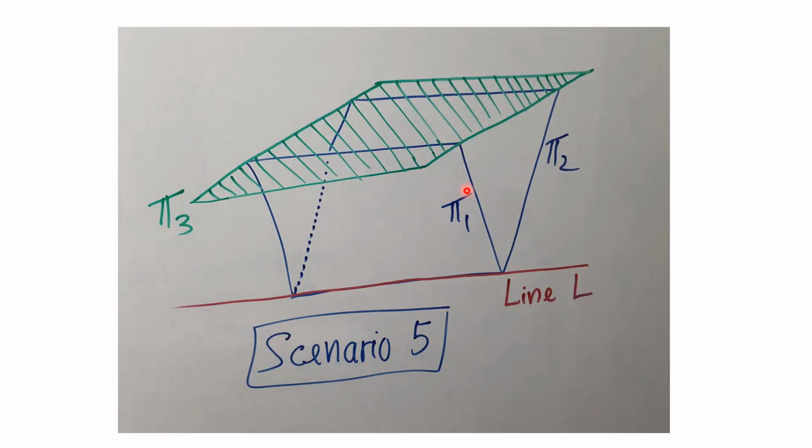And lastly, if the first two planes meet along a line L, and this line L is parallel to the third plane, I've shaded the third plane on top. It just serves like a cover kind of thing. This is the third plane, the green shaded thing on top. So if this intersecting line of the first two planes doesn't meet the third plane at all, then of course these three planes don't meet, and you actually have the case of scenario 5 where the three planes form an infinite triangular prism.